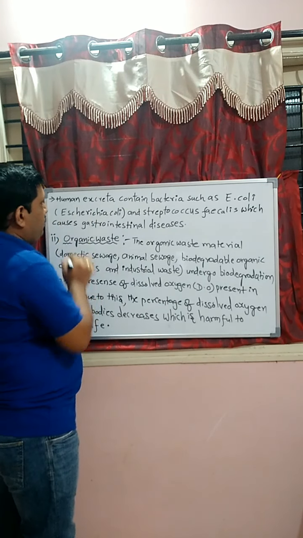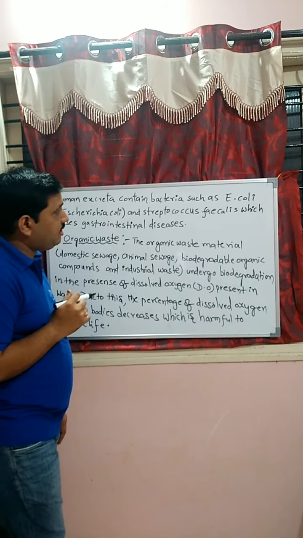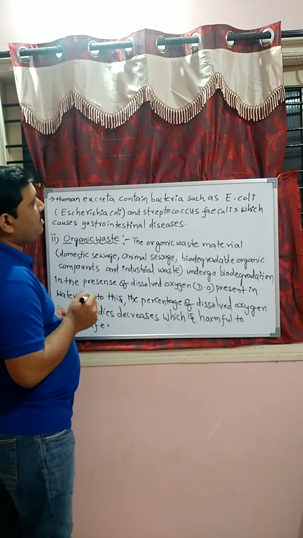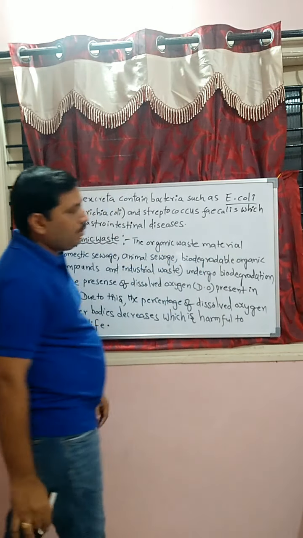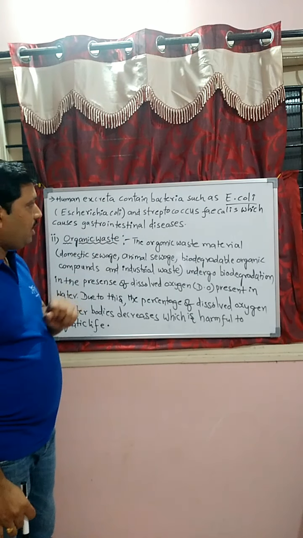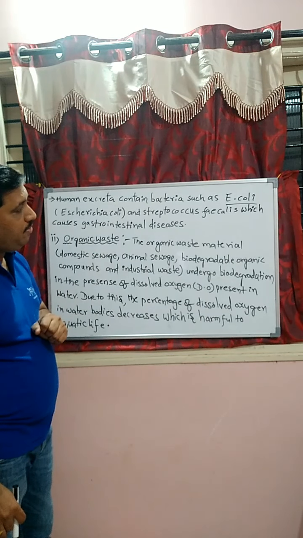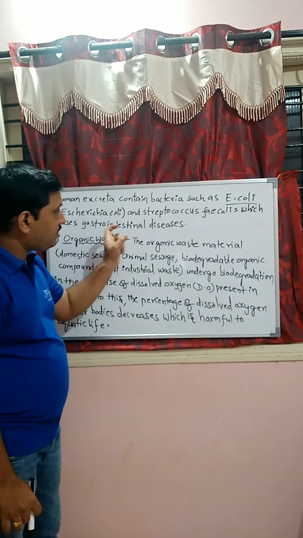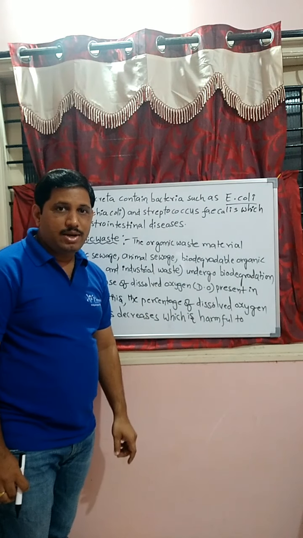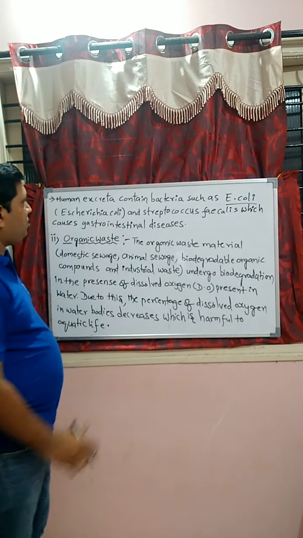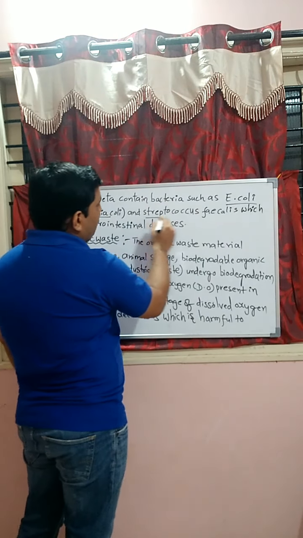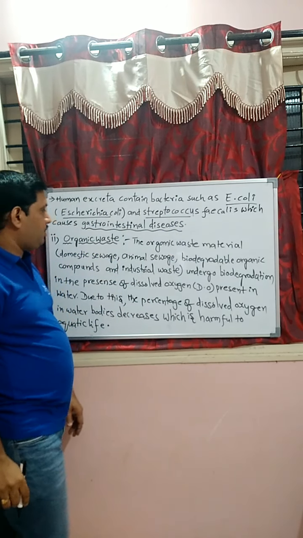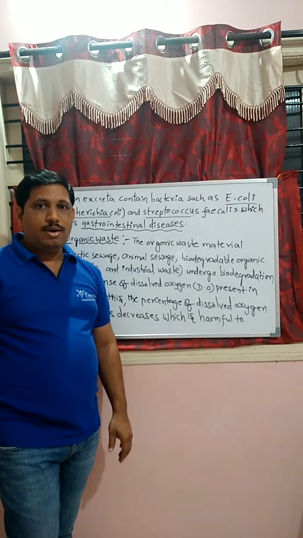They will ask a question: the human excreta contains which type of bacteria, which can cause which type of diseases? Remember these two words, students: E. coli and Streptococcus, and gastrointestinal diseases.